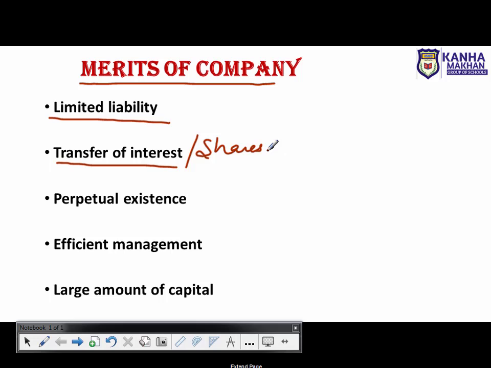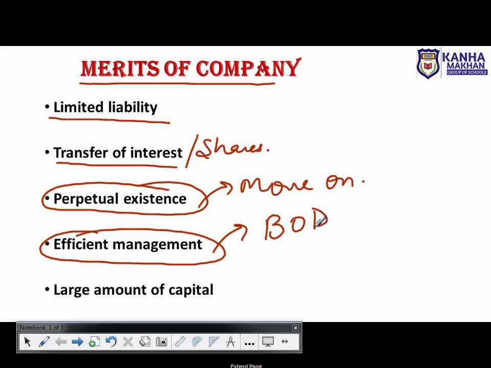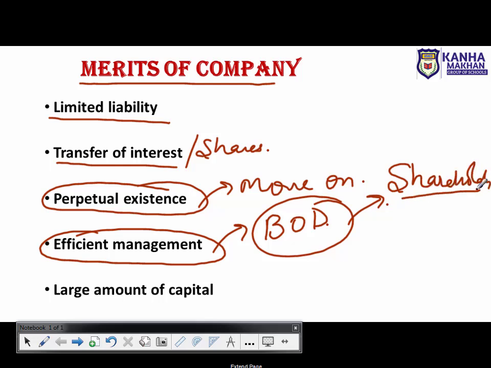Next one is perpetual succession. Yes, perpetual succession means the company will move on. Company will move on means no one is going to affect the existence of a company. Next one, it is efficient management. Yes, efficient management means as the company is dealing with the board of directors, and these board of directors are ultimately selected or appointed by the shareholders itself. So that is why they are considered to be professional or efficient individuals to handle the management, right? And yes, last one is large amount of capital, right?